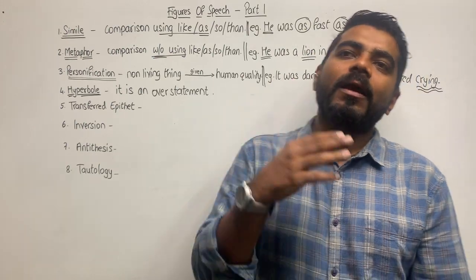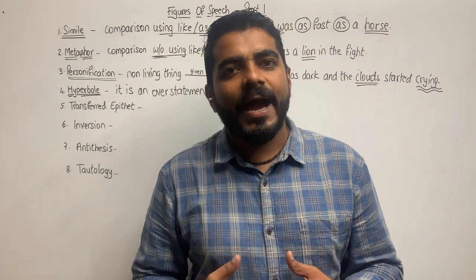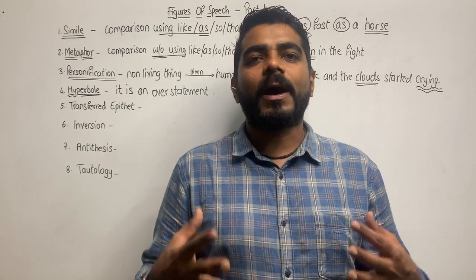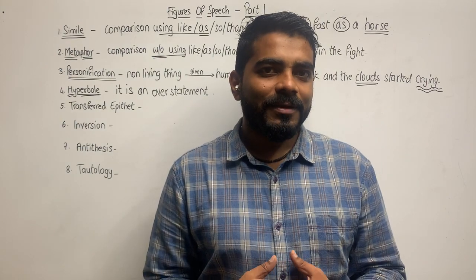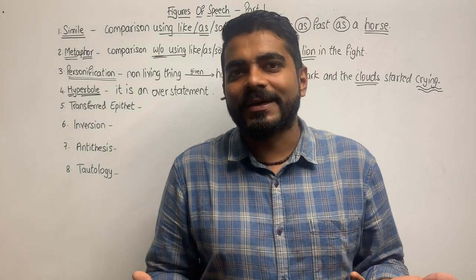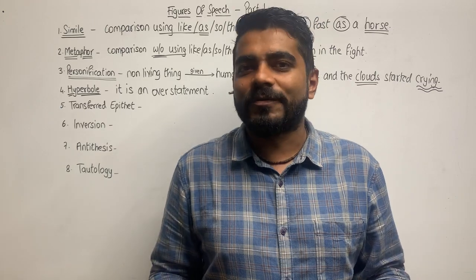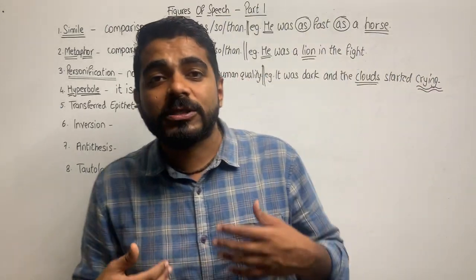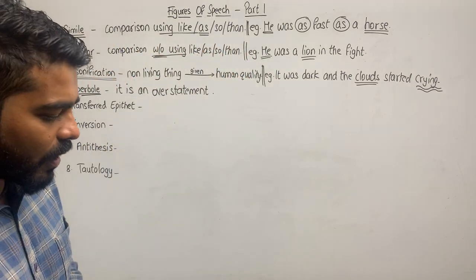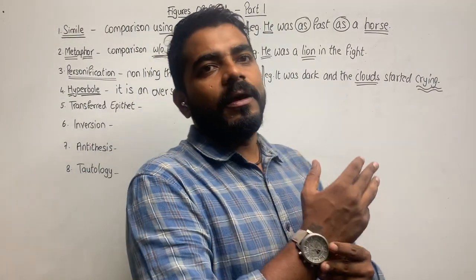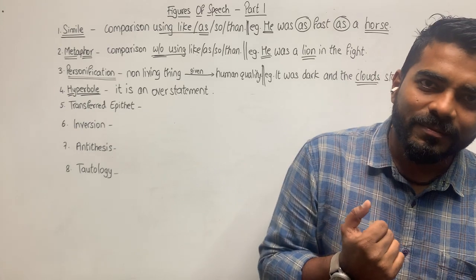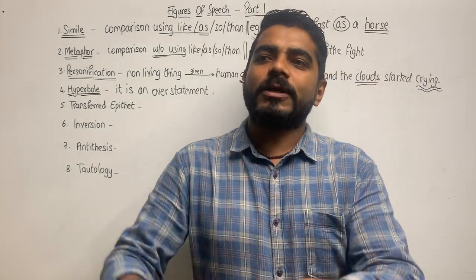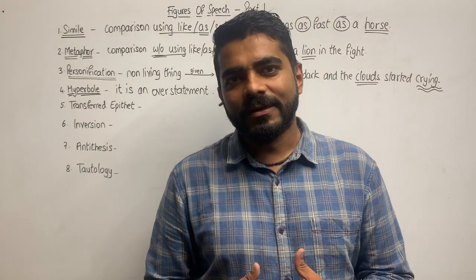Like for example, the poet was so sad that he cried and filled a bucket full of tears. All of us know it is not practically possible to fill a bucket full of tears, right? So it is an overstatement. Something that is not possible is mentioned. For example, he saw 10 moons at the same time. Or 10,000 daffodils I saw together.